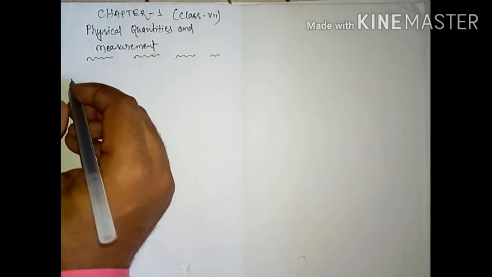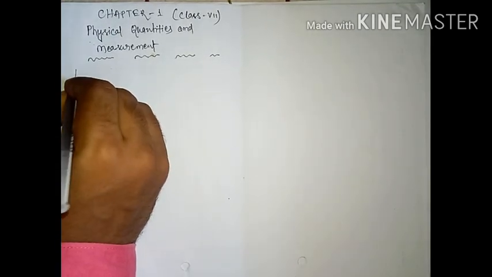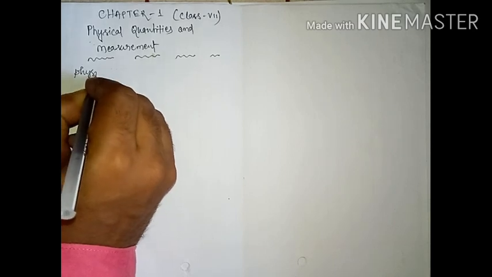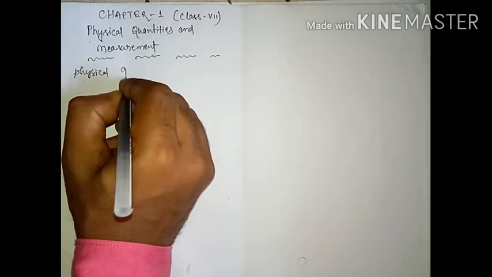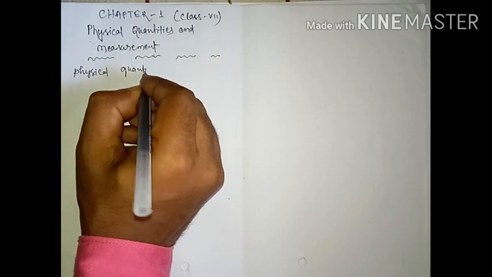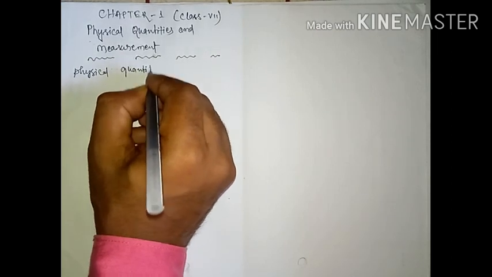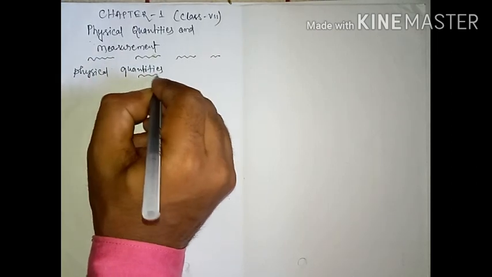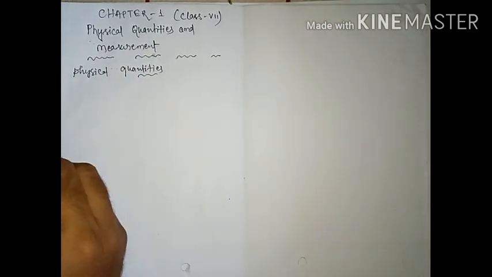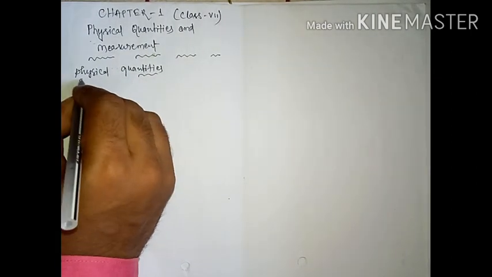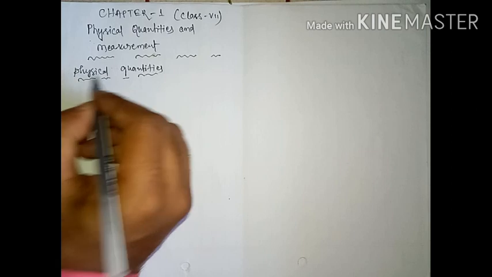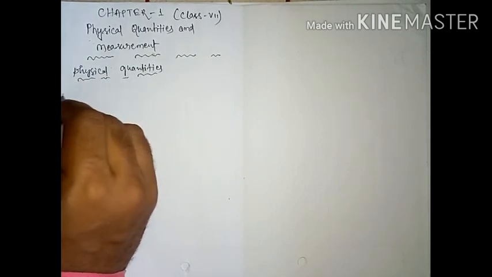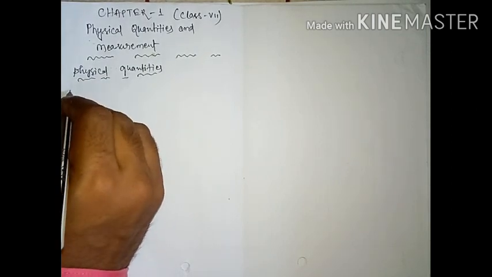So students, first we come to physical quantities. If I ask you, what is a physical quantity, what do you understand by a physical quantity? If I write the definition, it will be something like this.